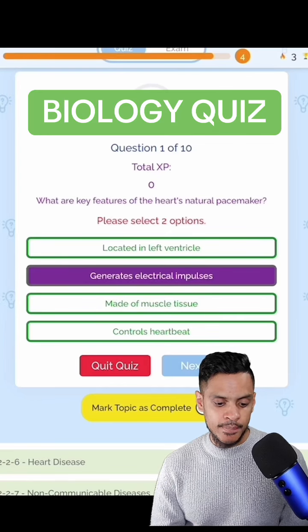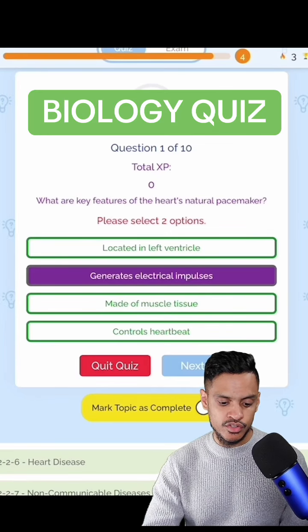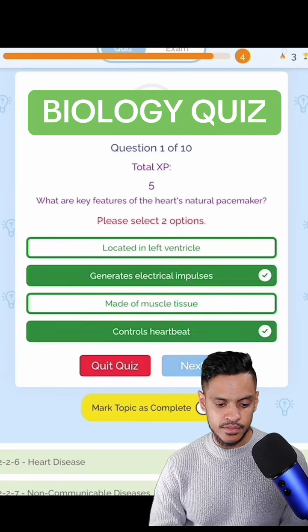Rhythm. Made of muscle tissue? No, it's not. It controls the heartbeat. It's the third one. Let's go on to the next one.